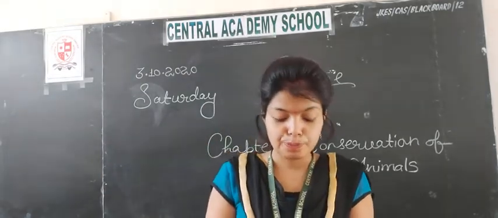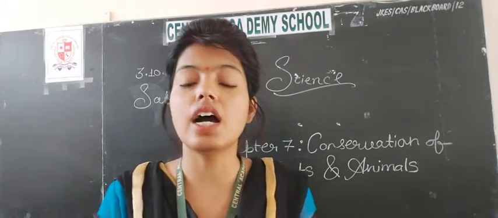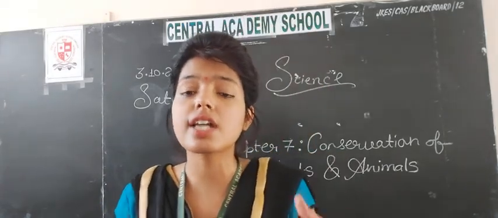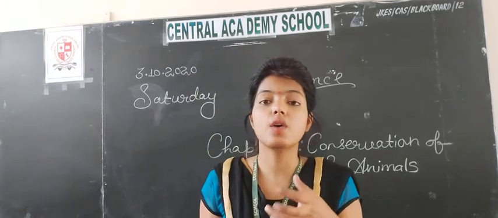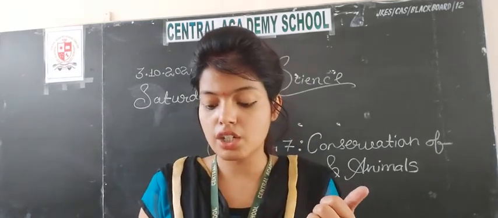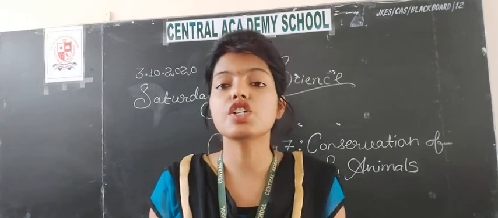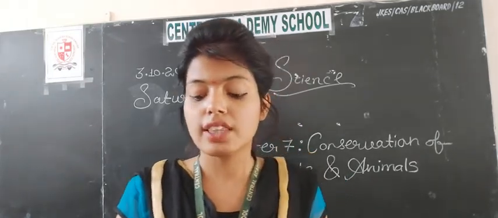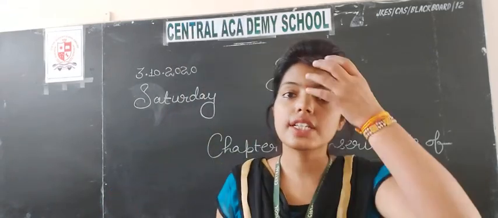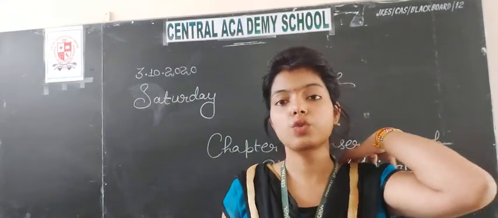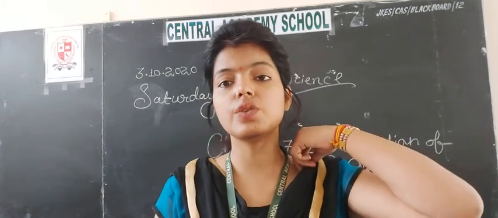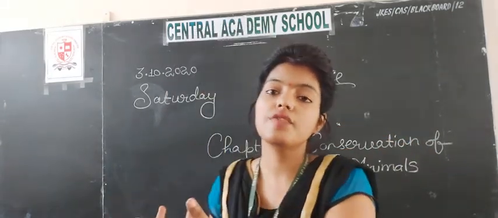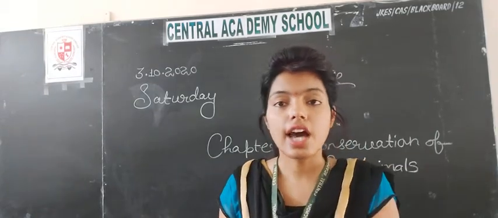Okay, so, steps suggested by the World Conservation Union to conserve biodiversity. Now some steps are taken by the World Conservation Union for the conservation of biodiversity. The first one is to regulate and reduce the use of wood as a fuel. For the conservation of plants, the rule passed by the World Conservation Union is to reduce the use of wood as fuel, so that plants are not cut in large amounts.